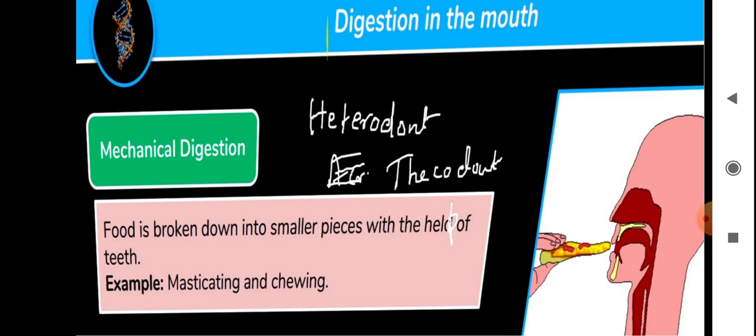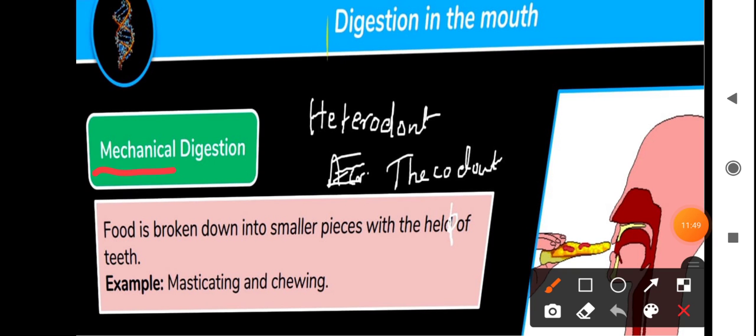This is called the mechanical method. Food is broken down into smaller pieces with the help of teeth. This is also called mastication or chewing of food.